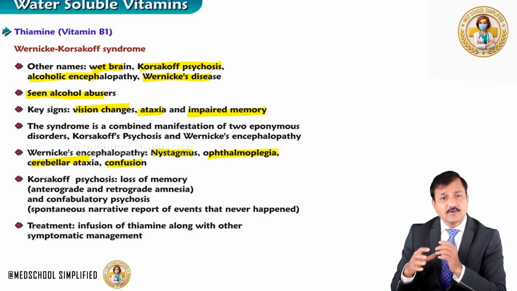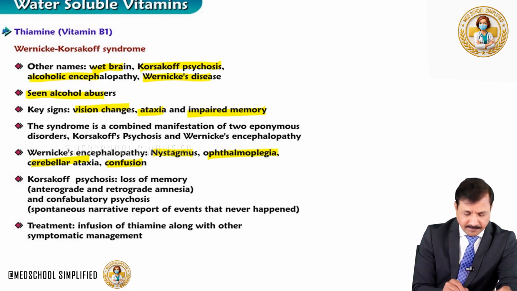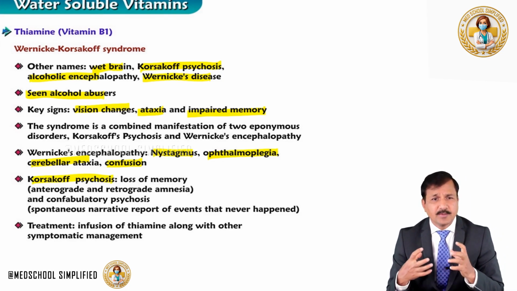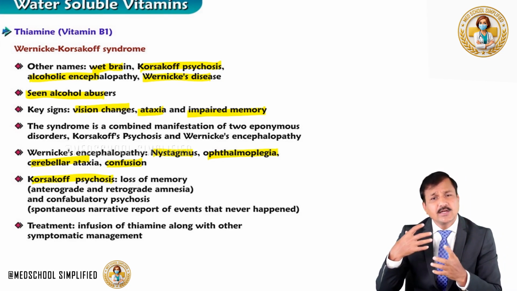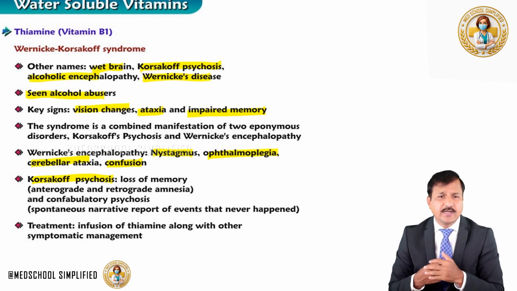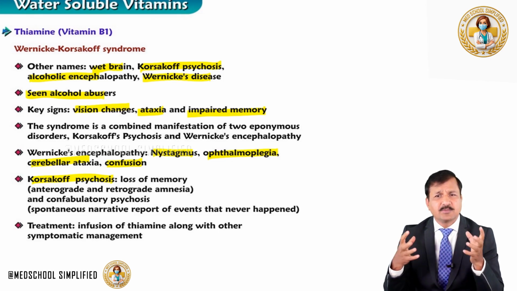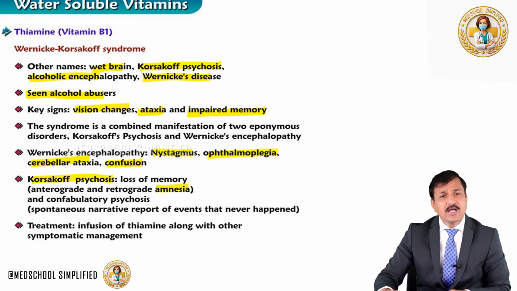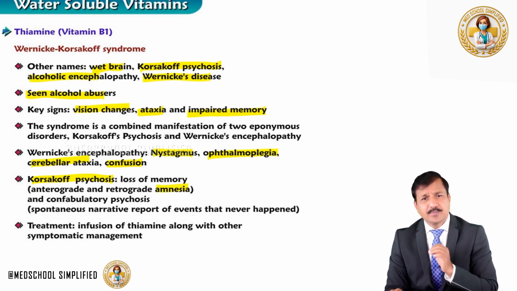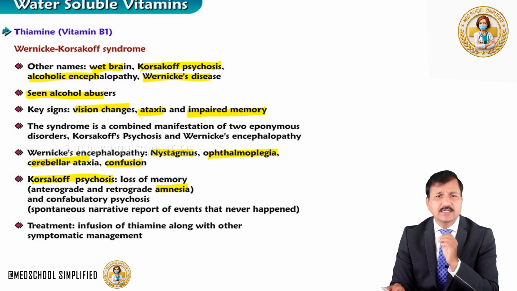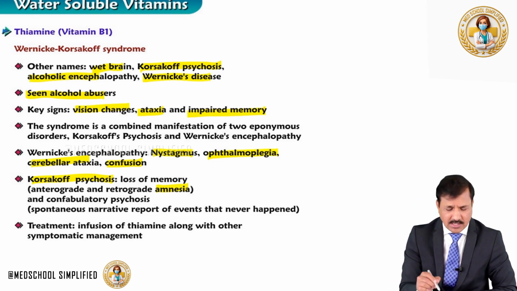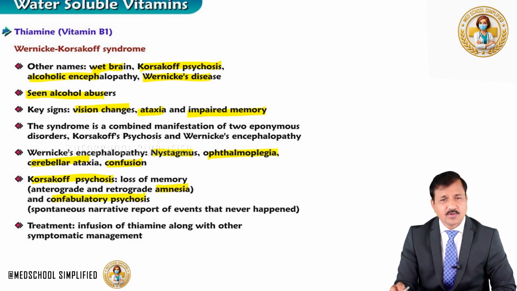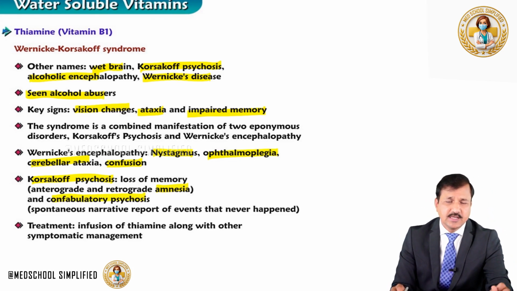Now, what is the Korsakoff psychosis component here? The Korsakoff psychosis component is memory loss, and the memory loss can be anterograde or retrograde, and such memory loss is referred to as amnesia. Along with this amnesia, the patient will show a characteristic sign of Korsakoff psychosis called confabulatory psychosis. What is confabulatory psychosis?